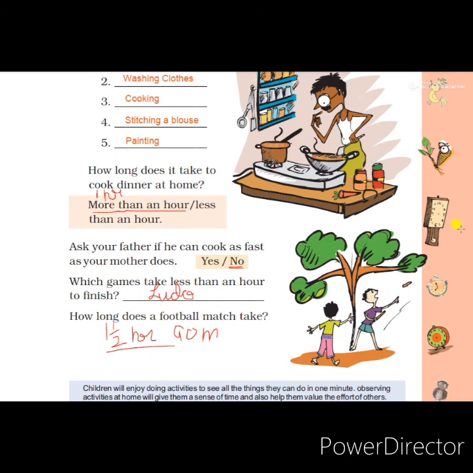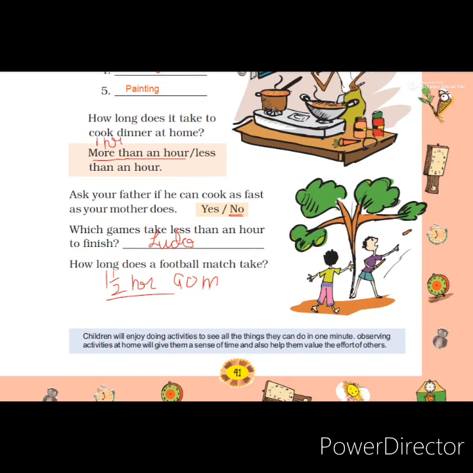Today we are completing page 41. Tomorrow I will come with our next topic.